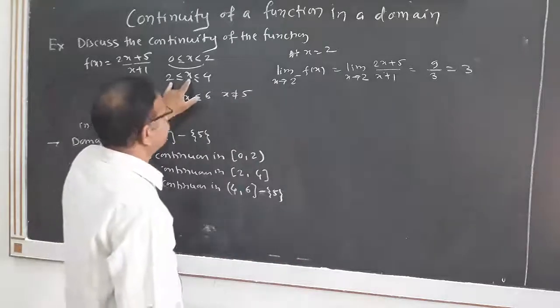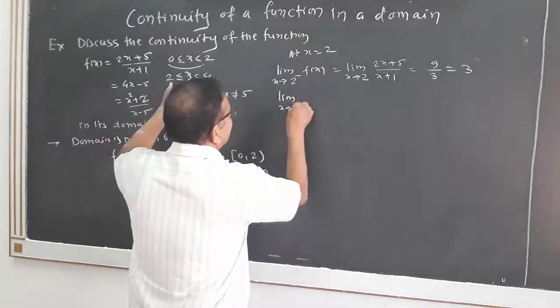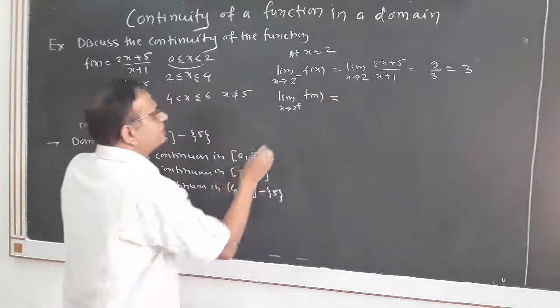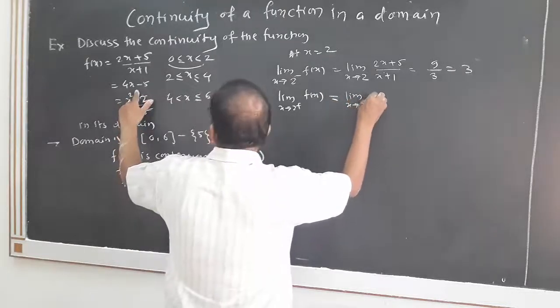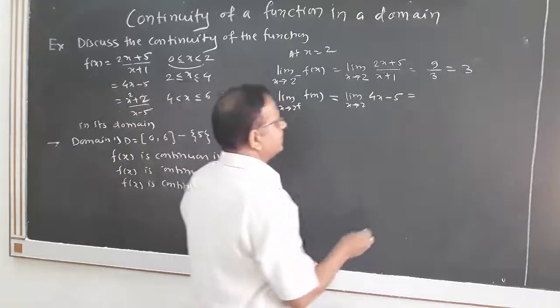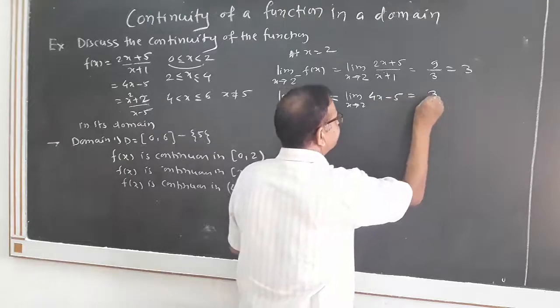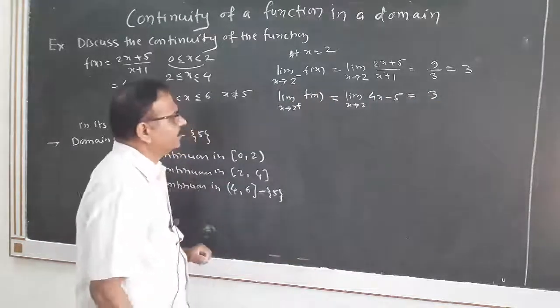Limit x tends to 2 plus of f(x). x is approaching 2 from right hand side, means limit x tends to 2 of 4x minus 5. That is nothing but 4 into 2, 8, 8 minus 5, 3. Thus left hand limit and right hand limit are same. Now f of 2.